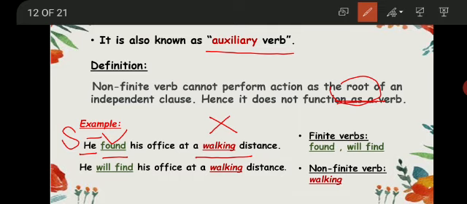Now look at the other example. He will find his office at a walking distance. So again here "he" is the subject and "will find" is the verb. But again "walking" is not showing an action. So the finite verbs or the main verbs, "found" and "will find", are showing their attachment, their interaction, their connection with the subject. But the verb "walking" is not showing any agreement with the subject.